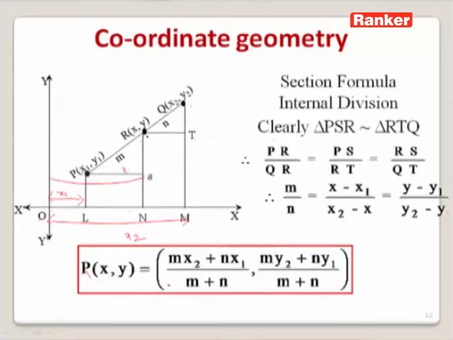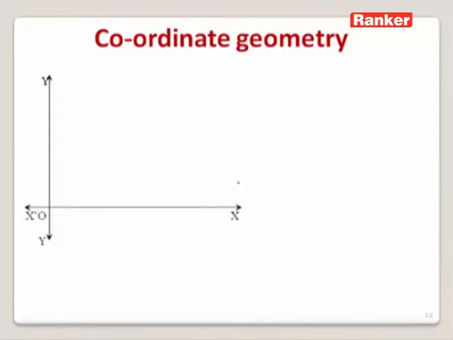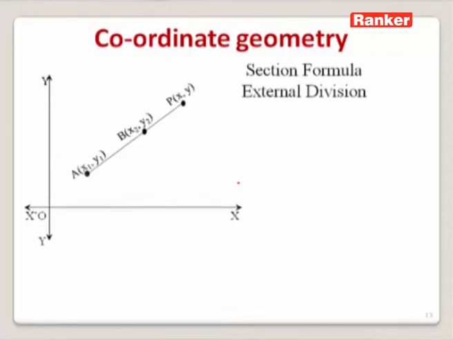So this R is nothing but the point which is dividing this line segment PQ internally in the ratio m is to n. What happens if R divides this PQ externally? Then how do we find the coordinates of R when it divides the line segment externally? For that, once again let us consider the coordinate axis and the line segment AB.